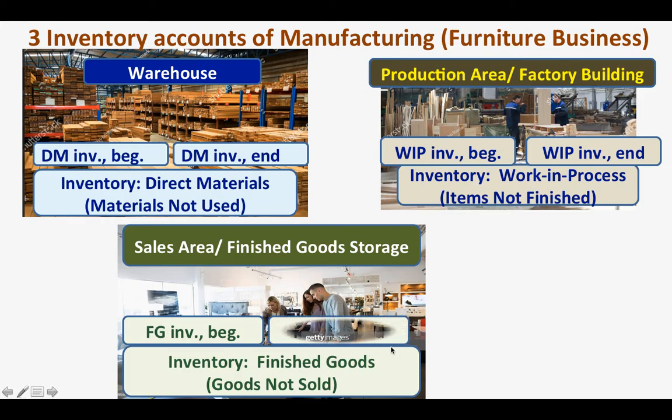And naman for this year, we will have another inventory which is the finished goods inventory end, and ito yung mga finished goods na hindi naibenta for this year. Take note, class, the 3 inventory accounts. We have the direct materials inventory beginning and end, the work in process inventory beginning and end, and the finished goods inventory beginning and end. Okay?